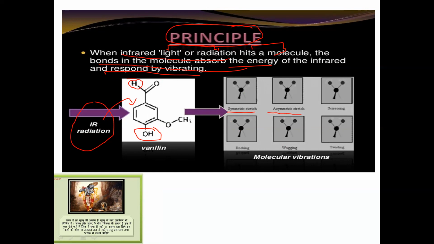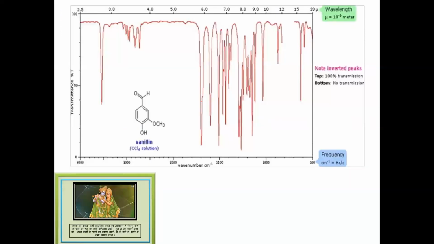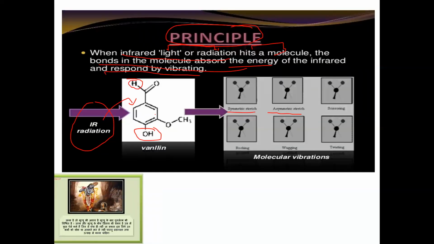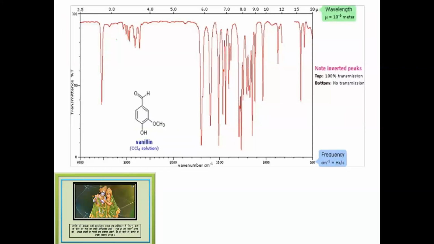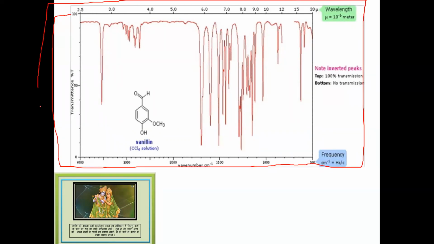First of all, when infrared light hits the molecule, the bonds in the molecule absorb the infrared energy and respond by vibrating. After the vibration, the IR instrument analyzes it, and this is the spectrum of that molecule, which comes after absorbing the IR light.